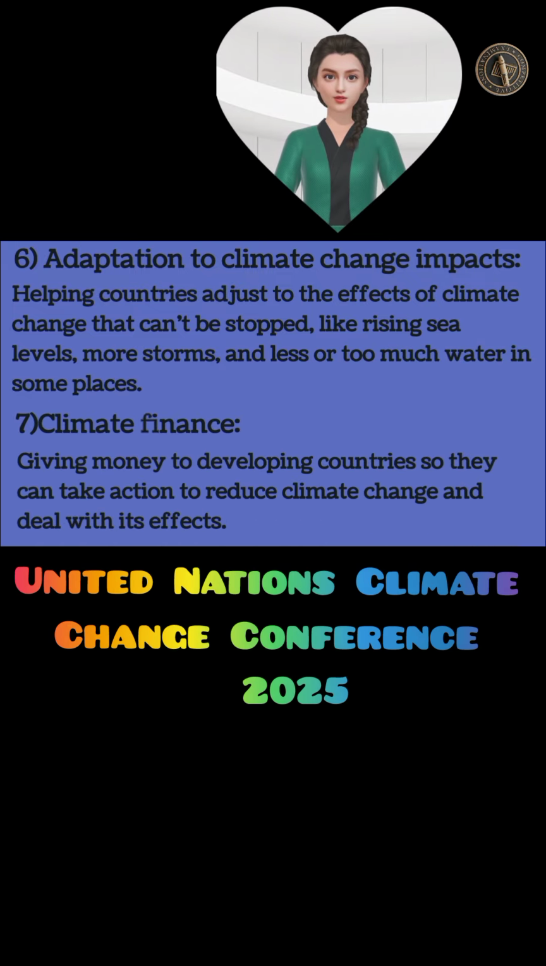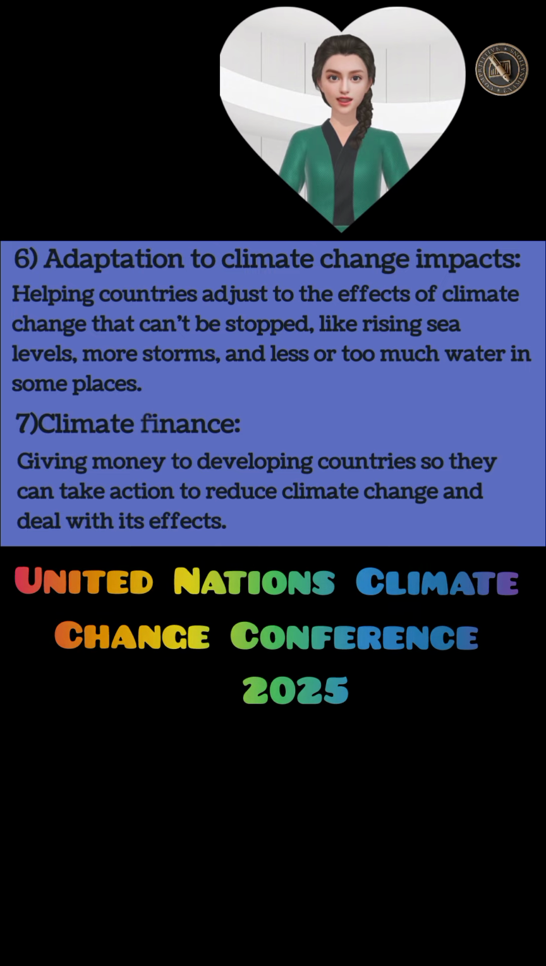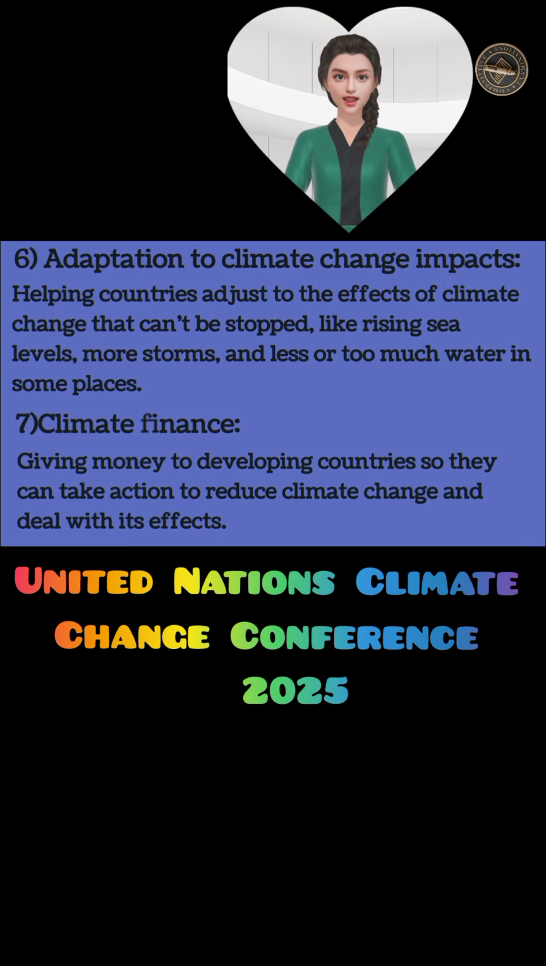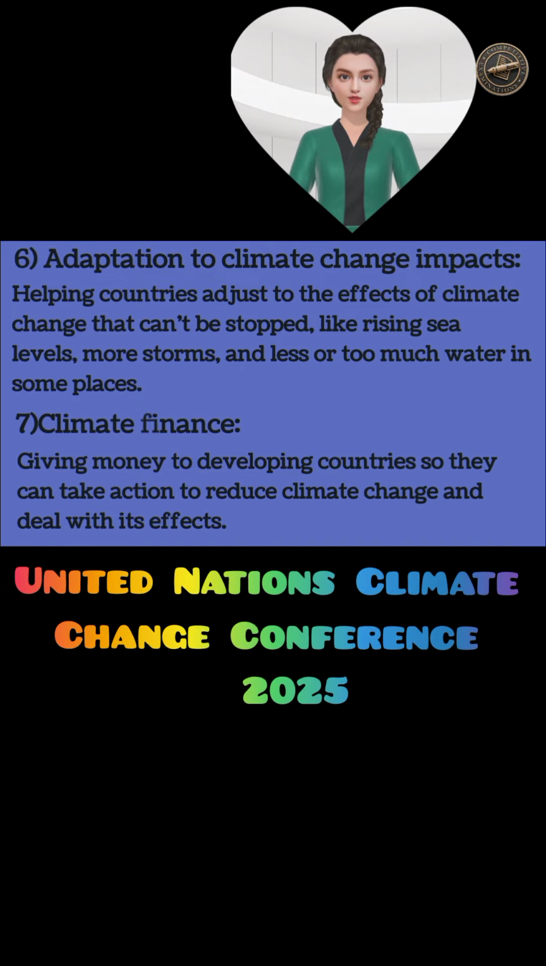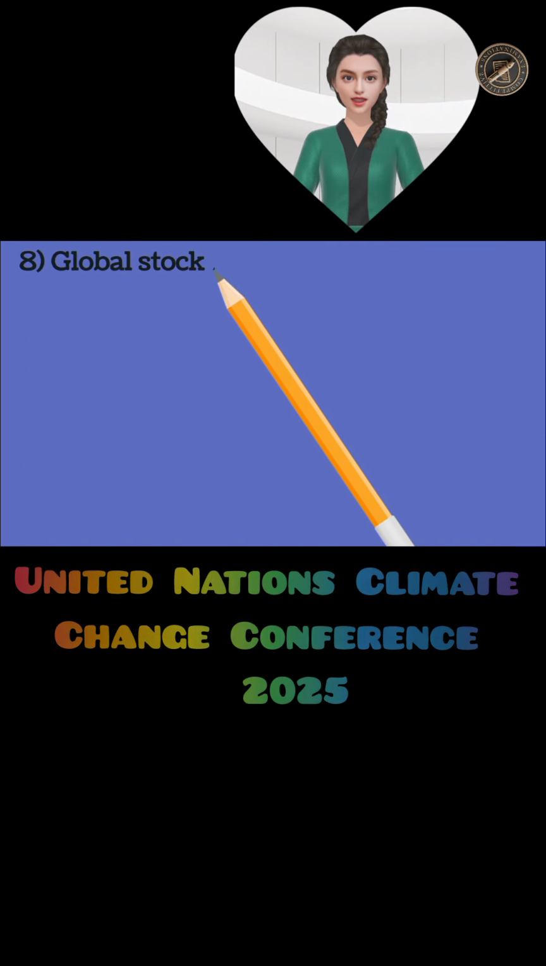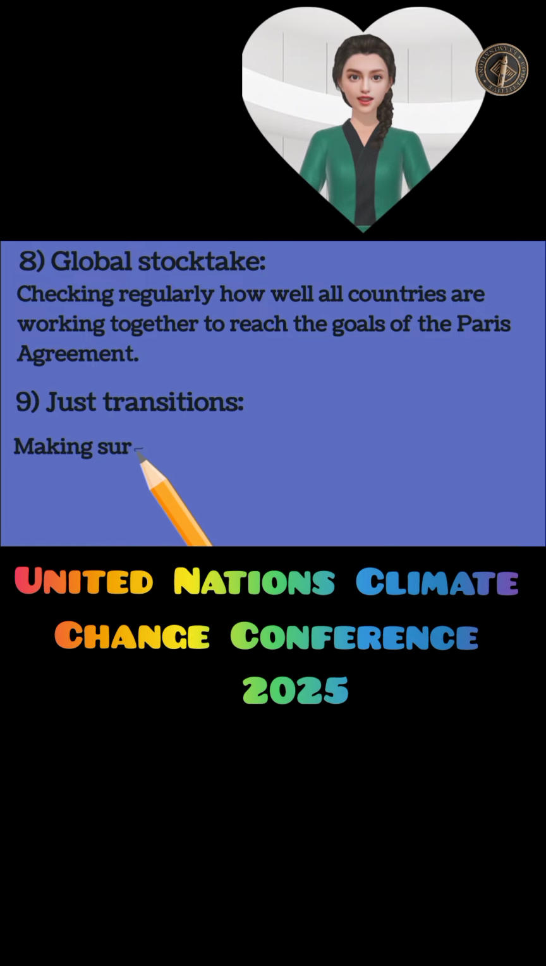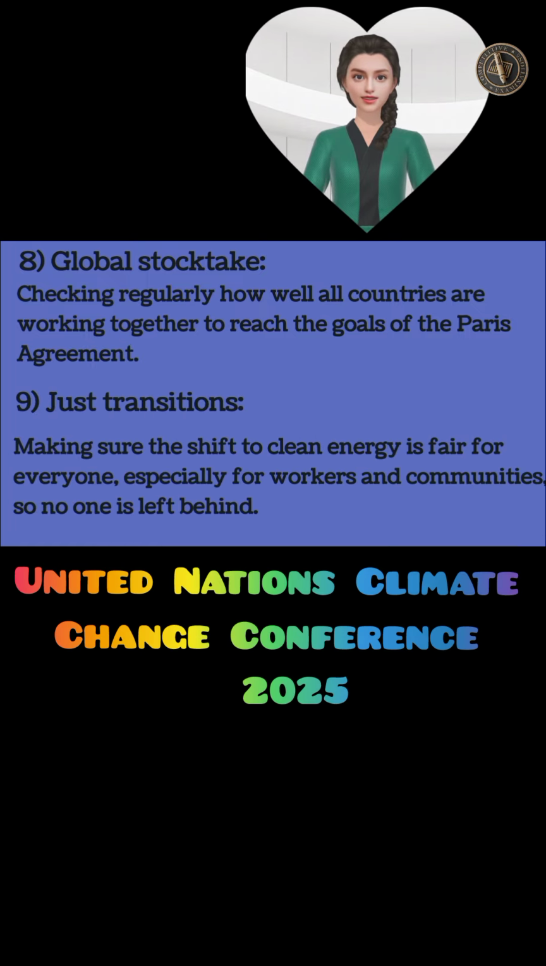5. Mitigation efforts. Cutting down harmful gases released into the air by using clean energy like solar and wind, and using energy in smarter, more efficient ways. 6. Adaptation to climate change impacts. Helping countries adjust to the effects of climate change that can't be stopped, like rising sea levels, more storms, and too little or too much water in some places.